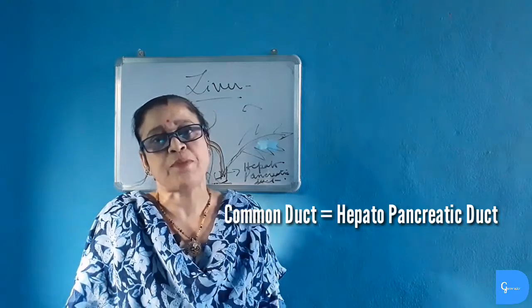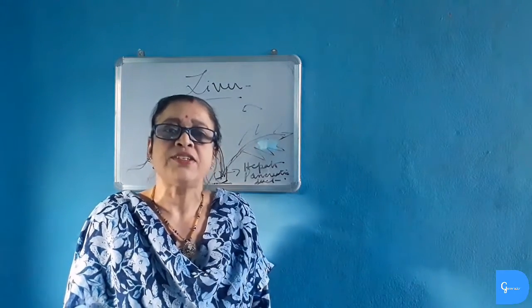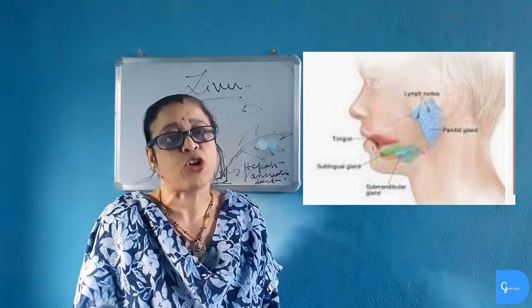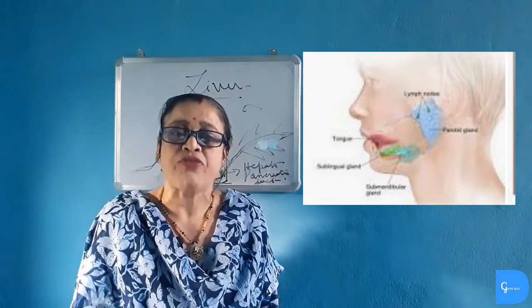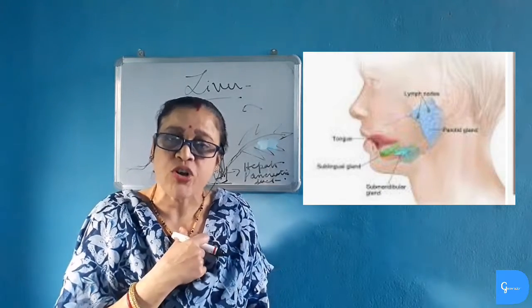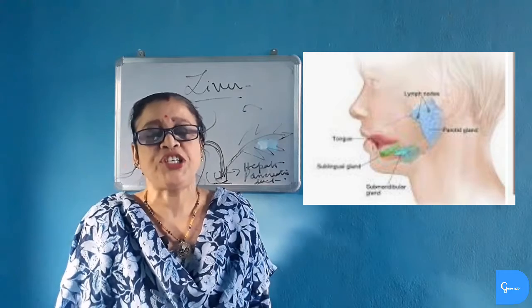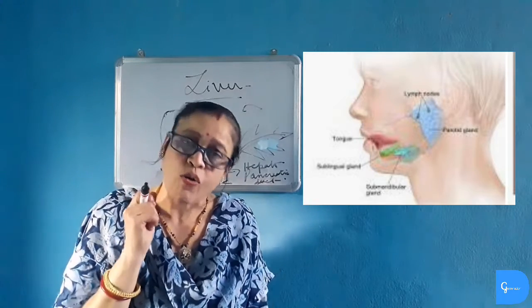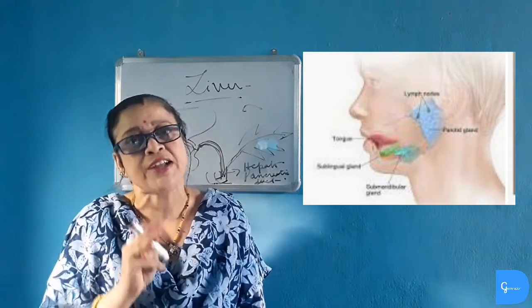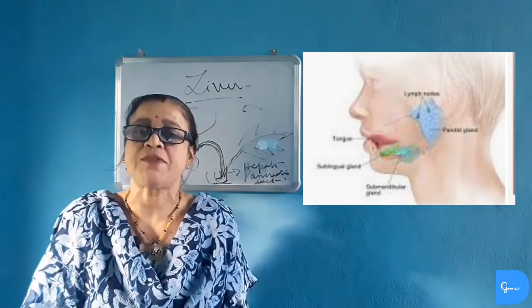Salivary glands are present in mouth which contains three pairs of glands: sublingual gland which is present below the tongue, submandibular which is present near the lower jaw, and parotid gland which is present at the angle of the lower jaw. So three pairs of salivary glands are also present in our digestive system.